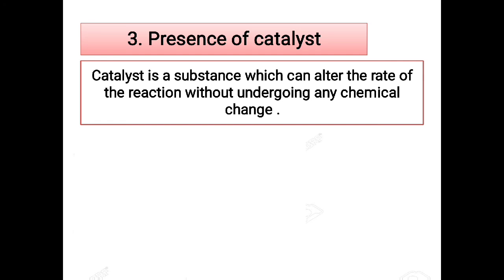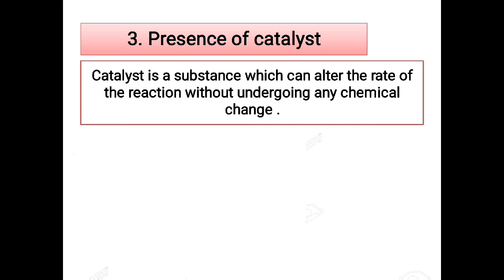Now the last one is the presence of a catalyst. Do you know what a catalyst is? A catalyst is a substance which influences the rate of the reaction without undergoing any chemical change. It will alter the rate of the reaction, but it will not undergo any change. At the end you will get the catalyst as it is. It will come out once the reaction is over, and then you can reuse it. Here I have used the word alter, because a catalyst can either increase the rate of the reaction or sometimes decrease it.